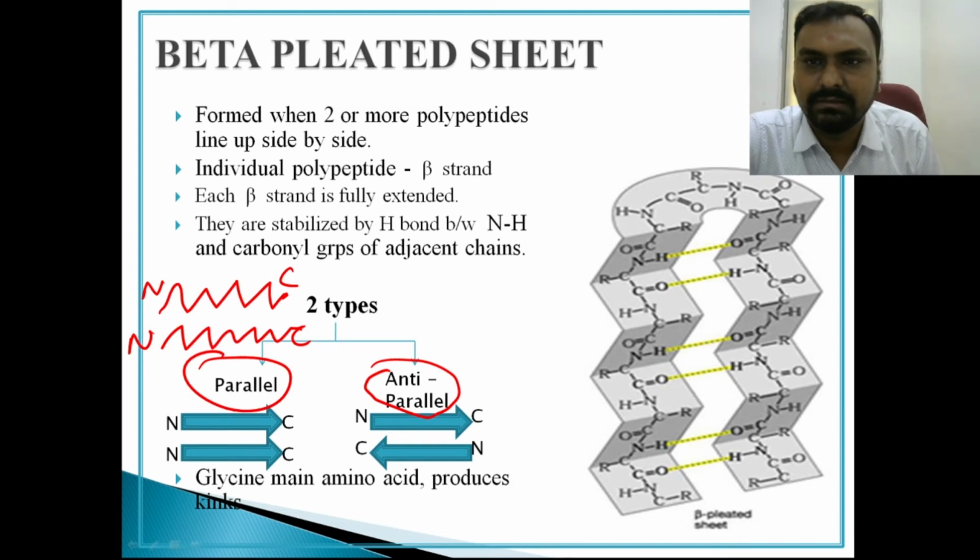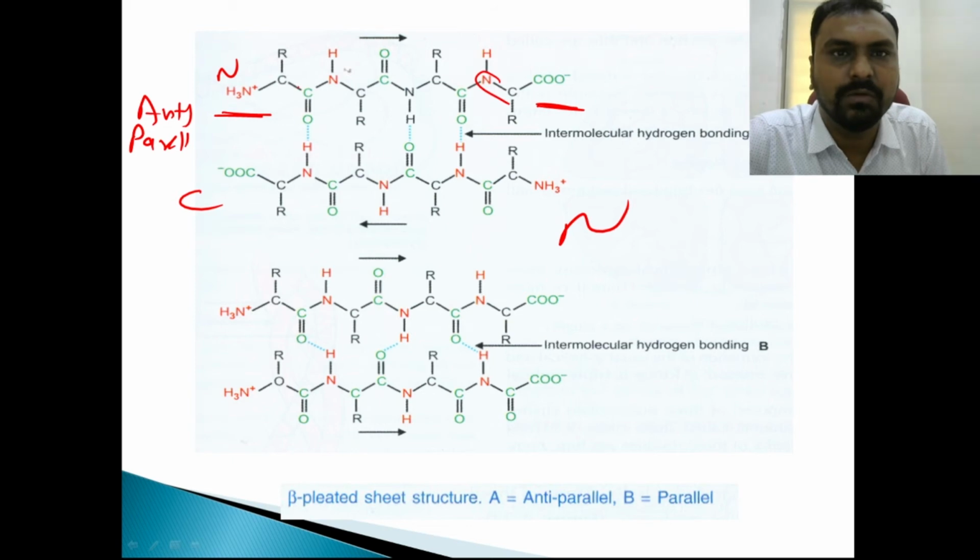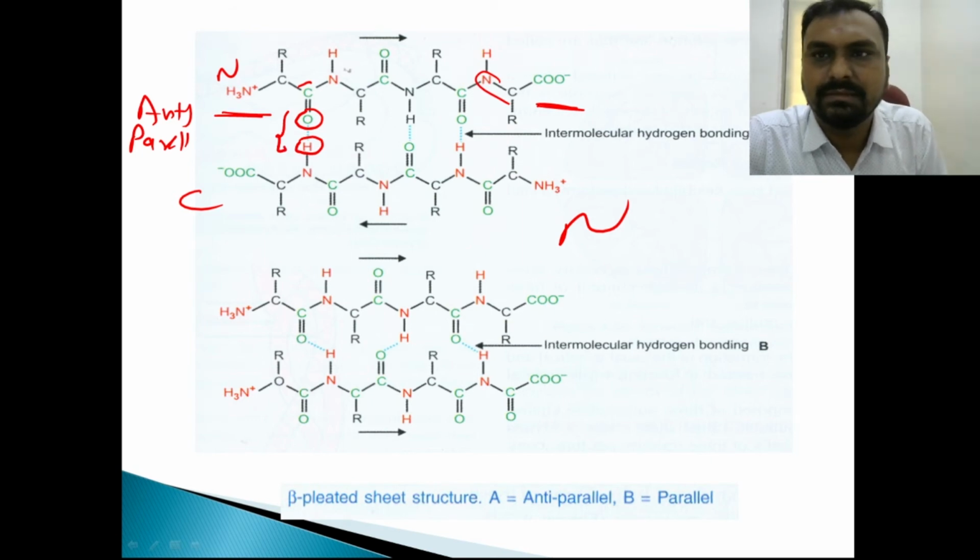Again here there is a CO and NH hydrogen bond, right? You can see again, this is the N terminal, this is the C terminal, and here also there is C and N. So this is anti-parallel beta pleated sheet. There is a bond between oxygen and hydrogen, that is called hydrogen bonds, right? Clear? This one is anti-parallel because here N, here C, here C, here N. They are opposite. So this is an anti-parallel structure and this is a parallel beta pleated sheet.